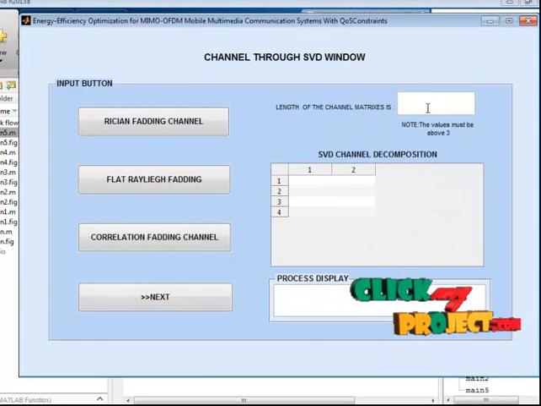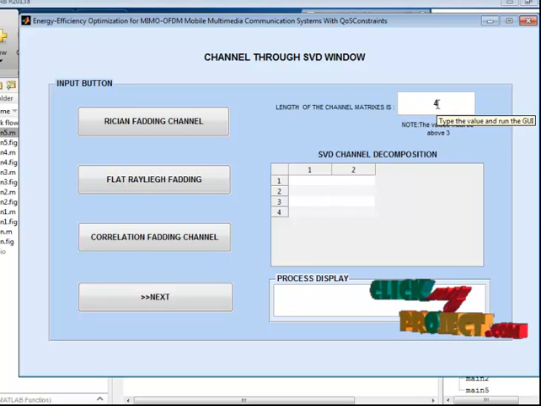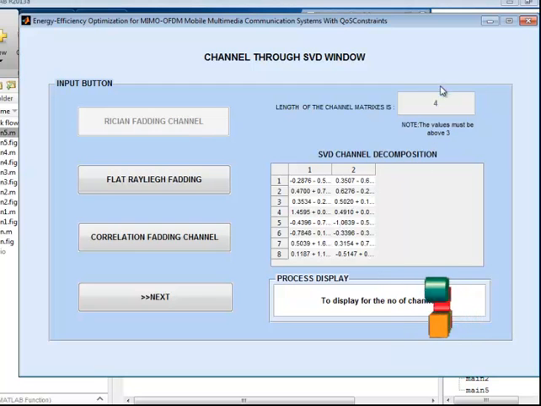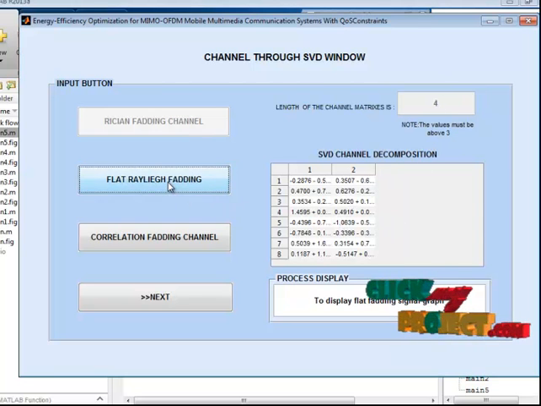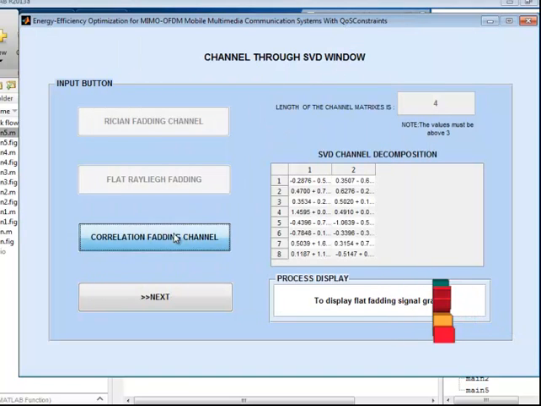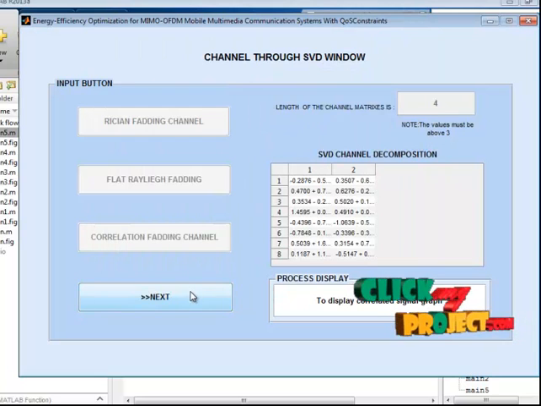In the next window, first the length of the channel matrix values is given. The value is given as 4. Then the Rayleigh fading channels are displayed for the given 4 channel matrices, along with the real life fading graph for the given channel matrix values and the probability density function for the given channel matrix values. Then go to the next process.